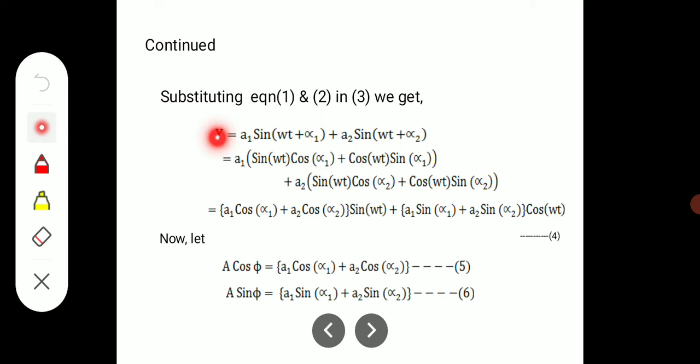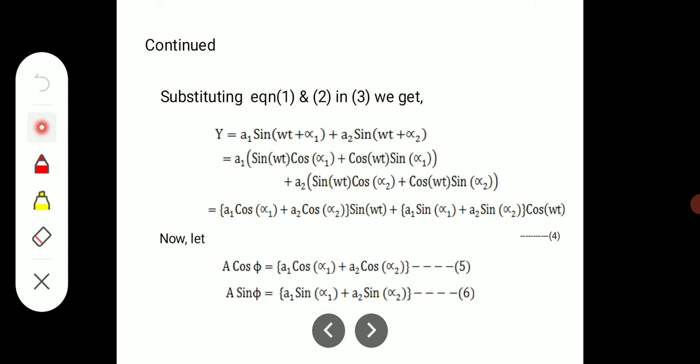So in the equation y is equal to y1 plus y2, if we substitute y1 and y2 and simplify, sine of omega t plus alpha 1 is to be expanded as sine omega t into cos alpha 1 plus cos omega t into sine alpha 1. Similarly, sine omega t plus alpha 2 is expanded with this equation, and therefore the final expression for the displacement y is equal to a1 cos alpha 1 plus a2 cos alpha 2 into sine omega t plus a1 sine alpha 1 plus a2 sine alpha 2 into cos omega t.